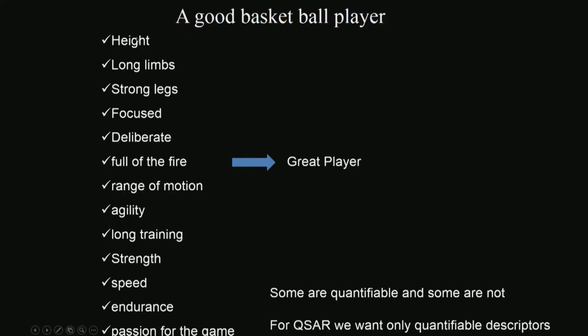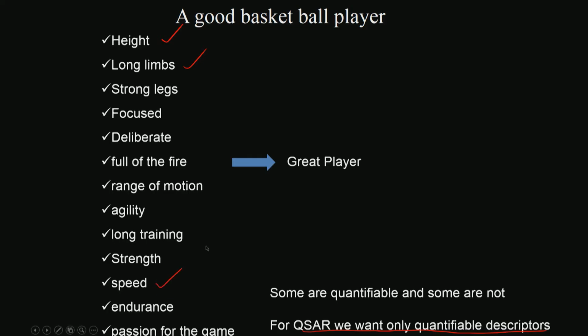See, but then some of them are quantifiable, some of them are not quantifiable. Say height, I can tell he is 200 centimeters. Long limbs, I can tell the hands are so many centimeters, legs are so many centimeters, whereas things like deliberate, full of fire, these cannot be quantified. For QSAR we need to have only quantifiable descriptors, that is very important. So we need to look at only quantifiable descriptors.